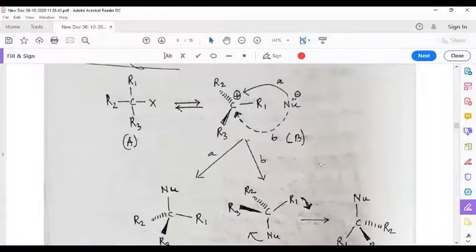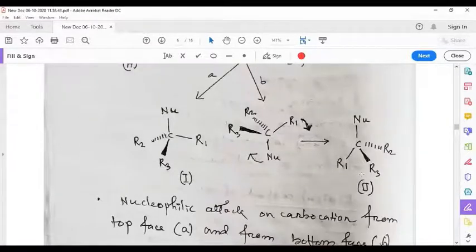Why? Because the attack by the nucleophile from the top side and the attack by the nucleophile from the bottom side are equally probable. Since the two attacks are equally probable, 1 and 2 are formed in equal amount. So 1 and 2 are mirror images of each other. They do not superimpose over each other. Therefore, 1 and 2 are enantiomers. And since they form in equal amount, we can say that the SN1 reaction produces a racemic mixture.